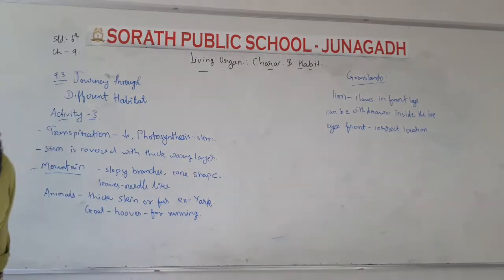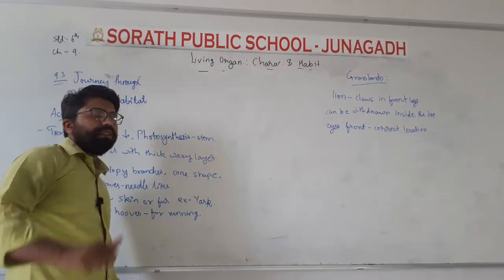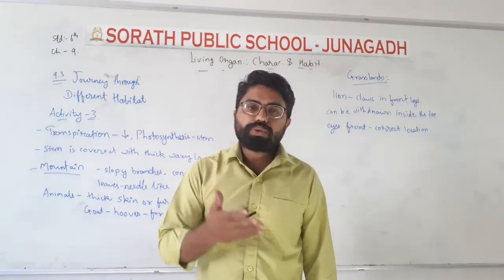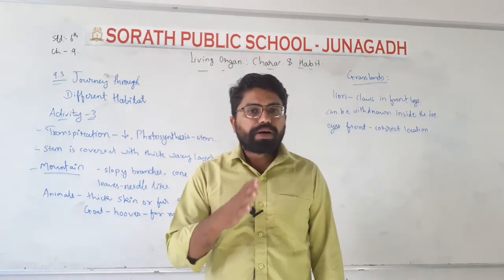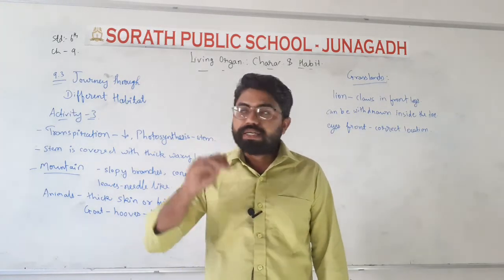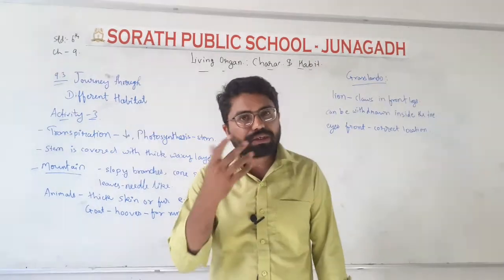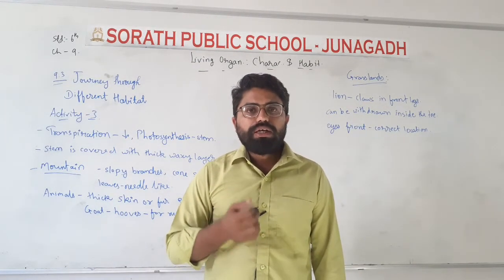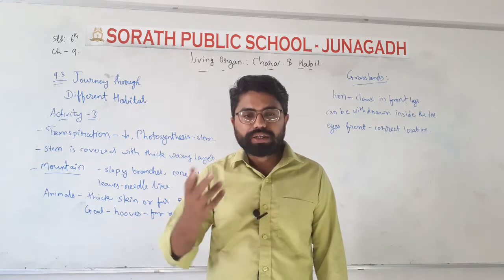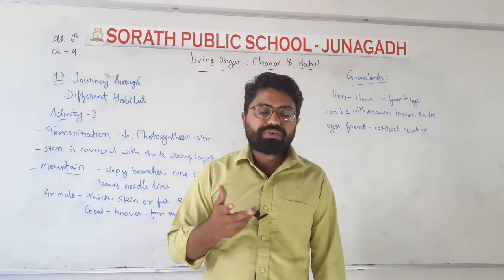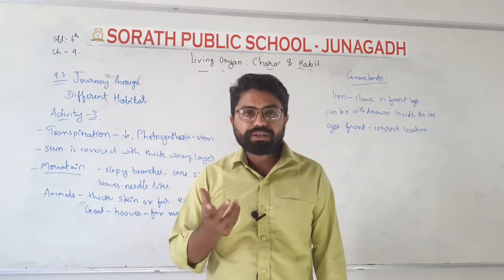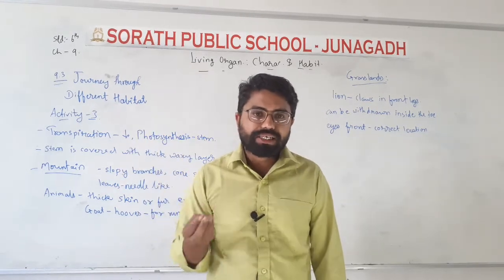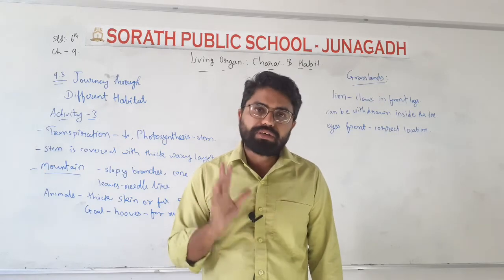First of all, you should know, or imagine, that all plants are not the same. Different areas have different plants and animals. Their habitat is different, their adaptation is different, their environment is different. That's why the things present in each place are different from each other.